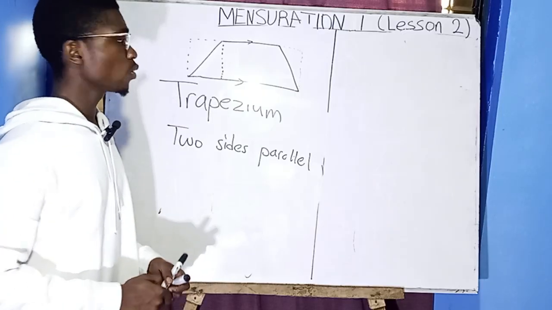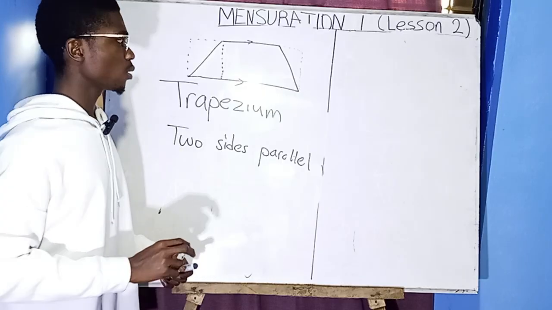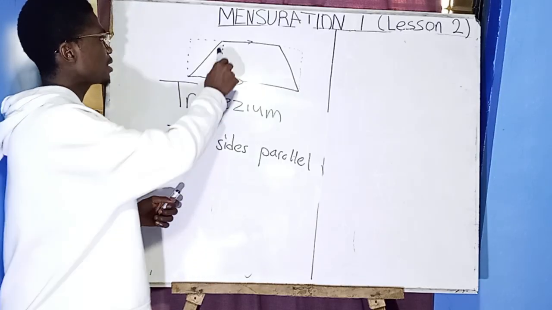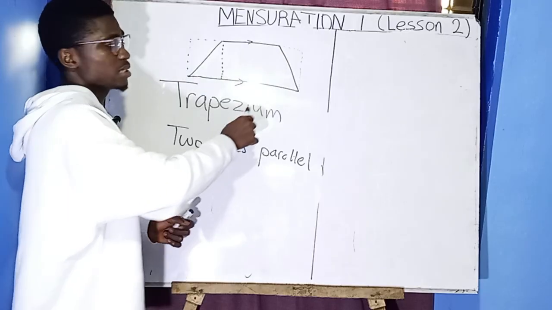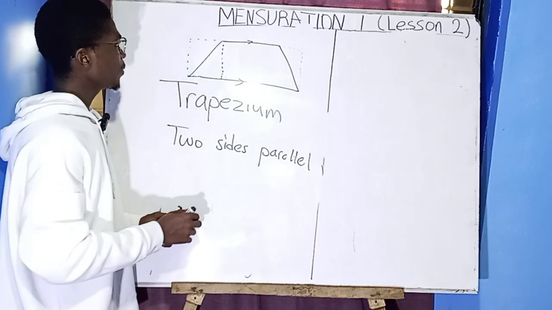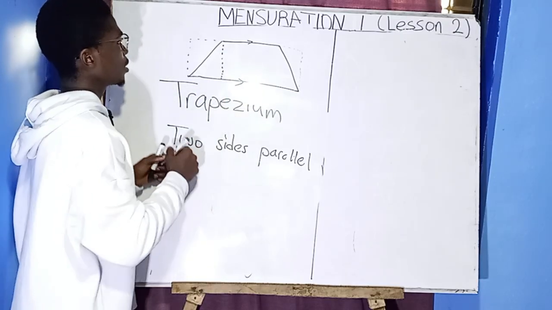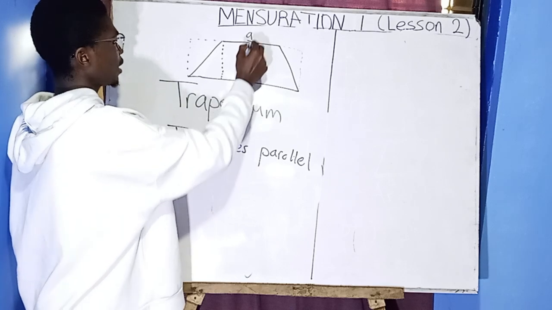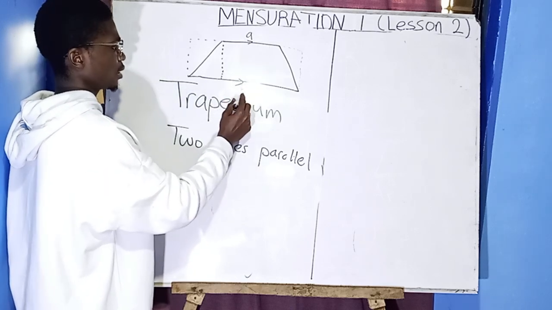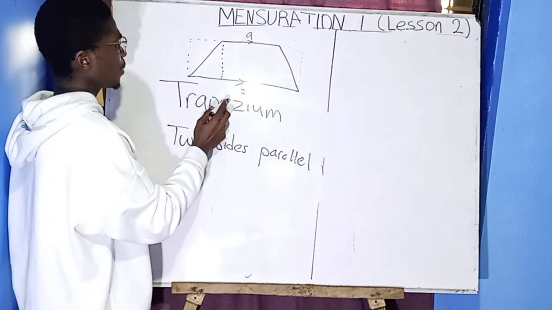The sides are not equal, but it has two sides that are parallel. It doesn't mean they are equal. It means the distance between here and here is the same, and they are moving in the same direction. So let me use A to represent here and B to represent here. AB.